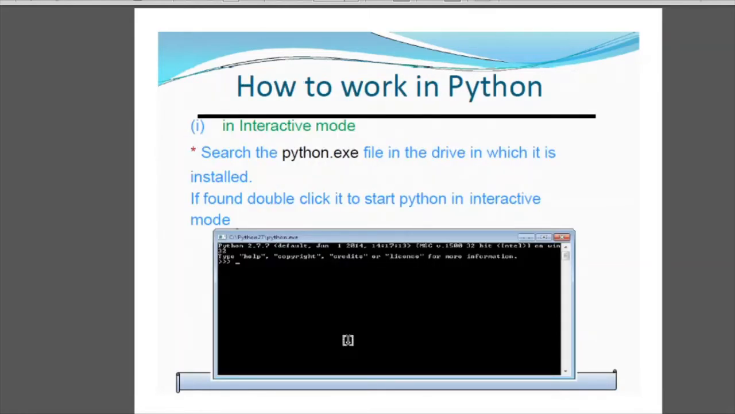Next we have how Python works. There are basically two modes of working in Python. First is an interactive mode. Now this interactive mode can be achieved when you work on python.exe.